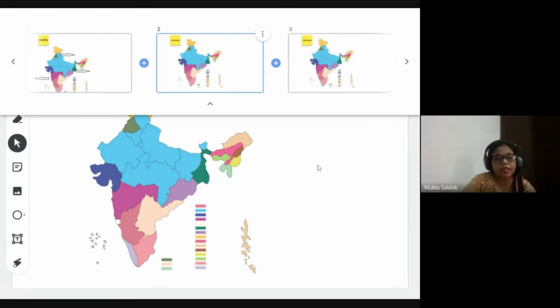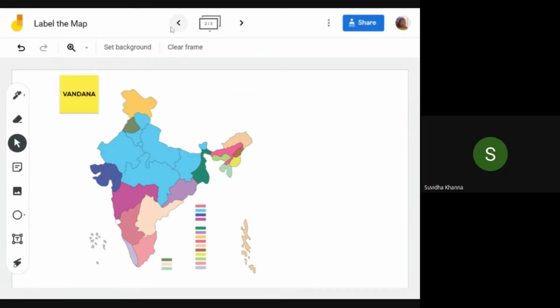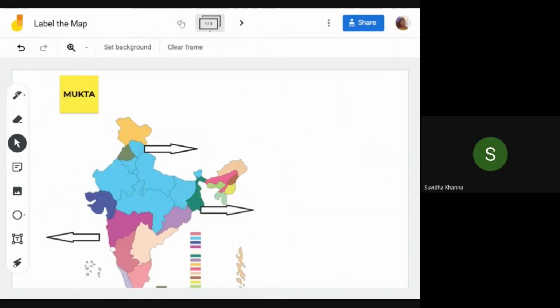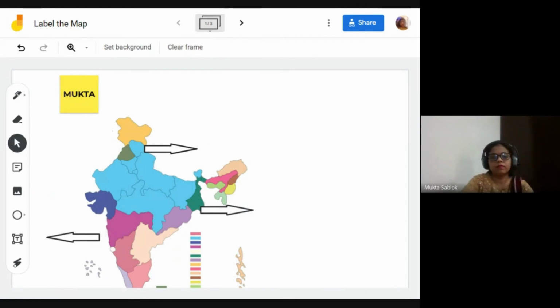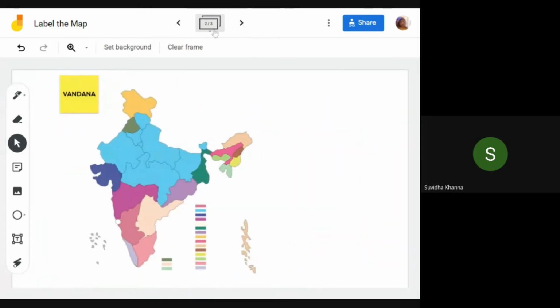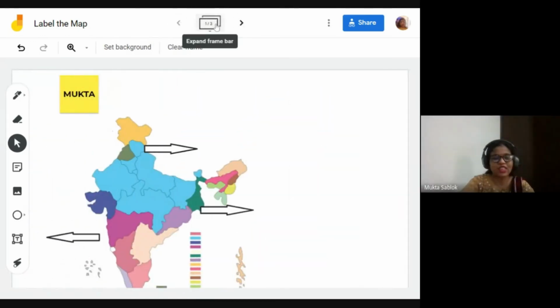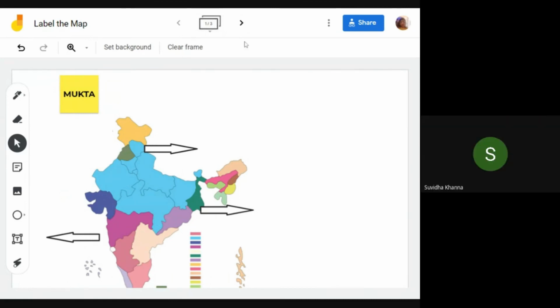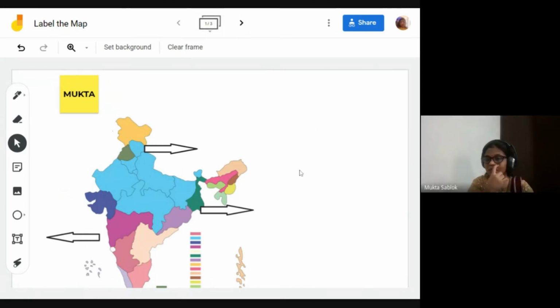Mukta ma'am, like you said that we can assign different names to different children, right? So ma'am, like you made 2 frames, Mukta and Vandana, can Vandana also do some mischievous thing on Mukta's frame? Yes. Actually that is what I'm saying. I am telling you what are the possible ways in which you can make your class interactive.